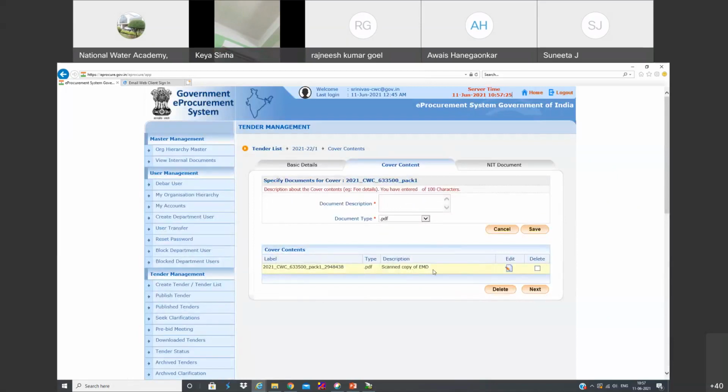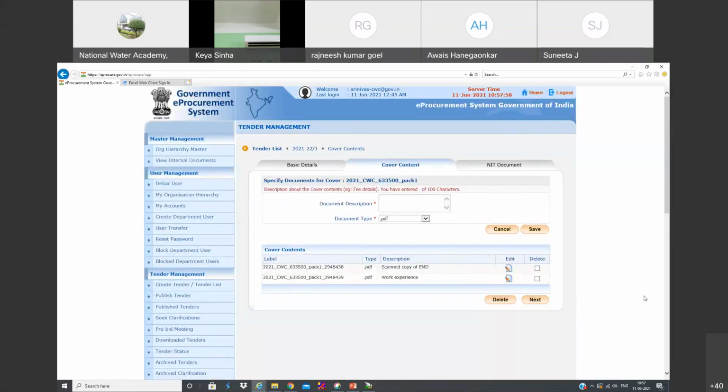So one document they have to upload like this, and you can even ask for other documents as well, like turnover, whatever documents we can ask, like experience. So you can ask for the document from the bidders in PDF format. You can select the format. You can even select XLS, JPG, image file. It's up to you. Save. That means while submitting the bid, the vendor has to upload all the documents which are mentioned here.